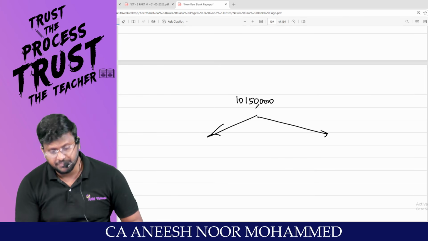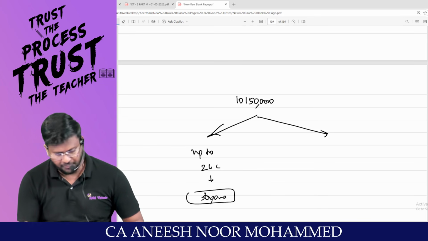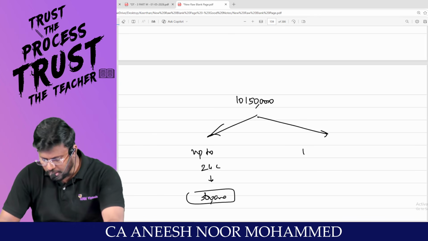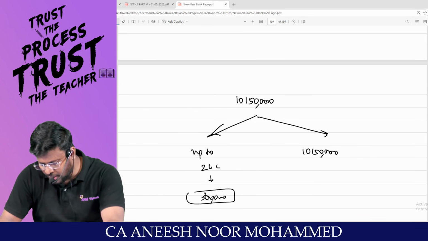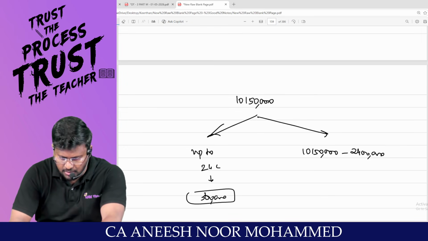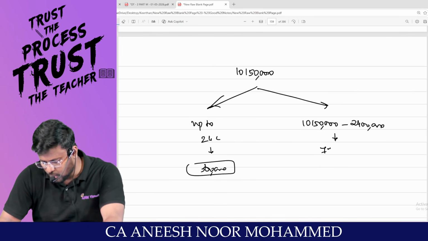Under the tax regime, up to 24 lakh, we know that 3 lakh rupees is the tax liability. Am I right? So, my dear lovable students, 1 crore 1,50,000 minus 24 lakhs means 77,50,000 over and above 24 lakh.